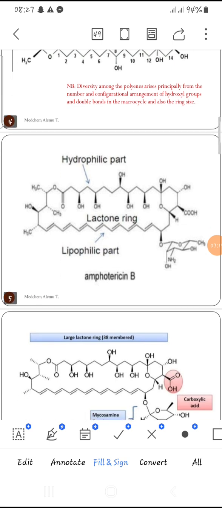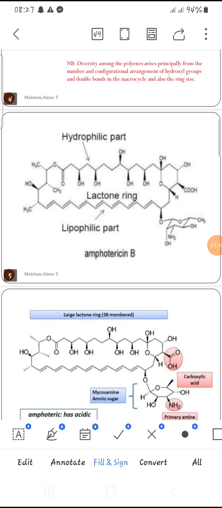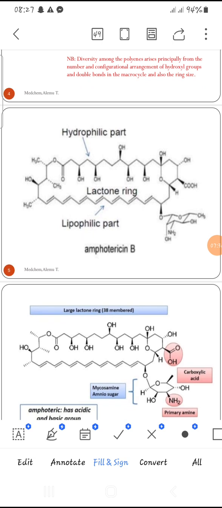Therefore, these polyene antifungals are amphipathic. Amphipathic or amphiphilic means compounds containing both hydrophilic and hydrophobic or lipophilic portions. Generally, these compounds have the macrocyclic core. This is very important. Also, they have the sugar.